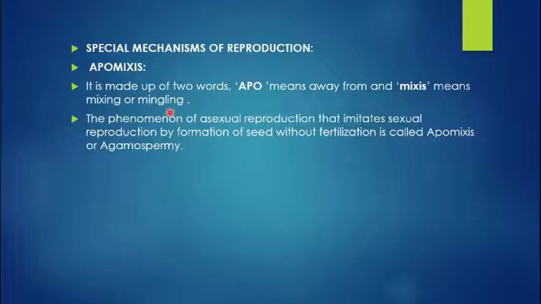It is an example of asexual reproduction, but it imitates sexual reproduction by the formation of seed without fertilization. So formation of seed without fertilization is called apomixis, and formation of fruit without fertilization is called parthenocarpy. Apomixis is also known as agamospermy. A means without, gamo means without the gametes, and spermy is without the fertilization.